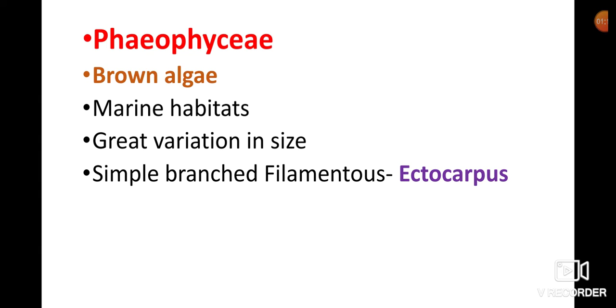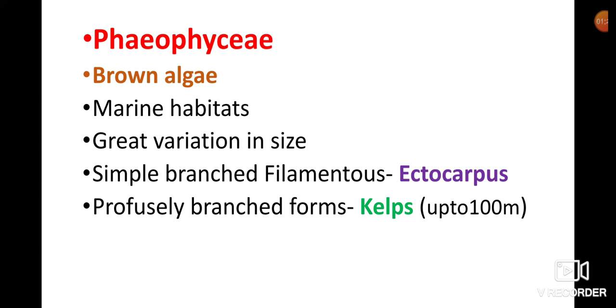Profusely branched forms are shown by kelps. In kelps the height may reach up to 100 meters. It means kelps show profusely branched forms, but Ectocarpus shows simple branched filamentous forms.